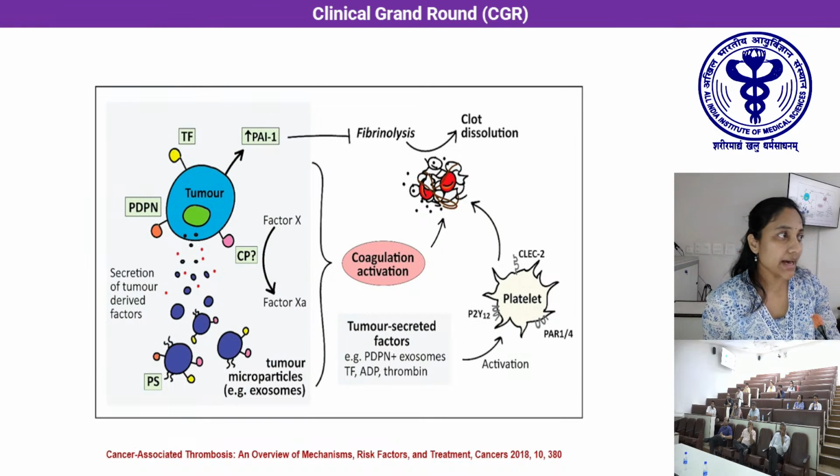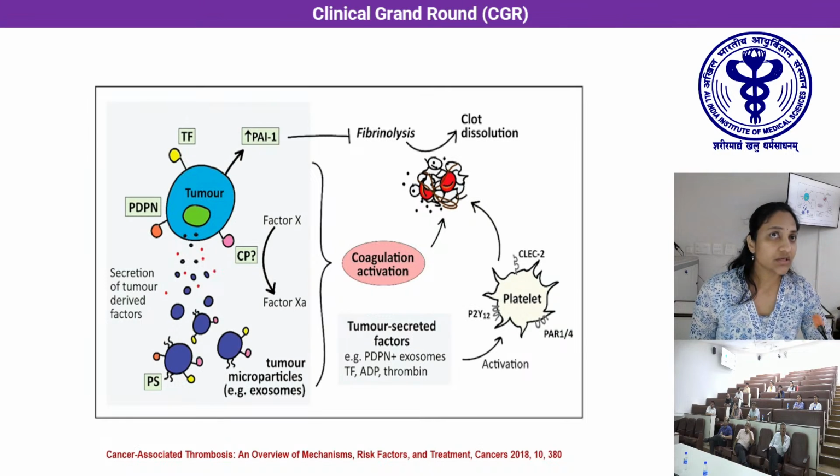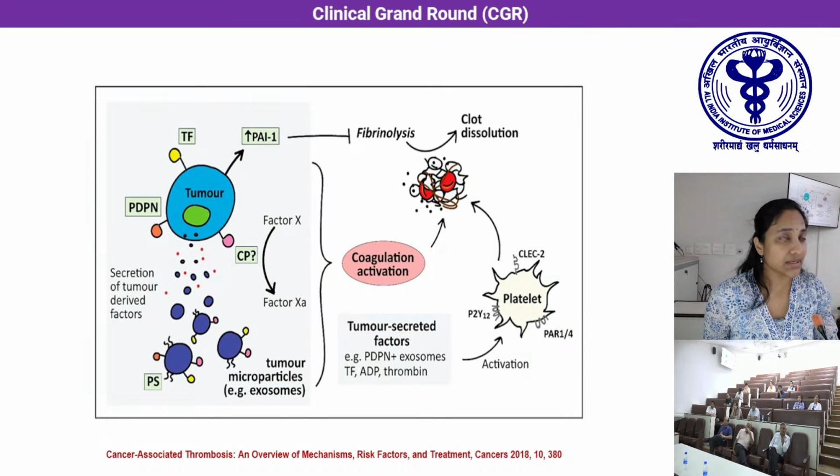To talk briefly about the direct mechanisms, tumor cells express tissue factor on their cell membrane, which is a key initiator of the coagulation cascade. Along with that, there is an expression of cancer procoagulant, which is a serine protease which will directly activate factor 10 to 10A, and also podoplanin expression, which will activate the platelets through CLEC2 receptors. There is a secretion of tumor microparticles or extracellular vesicles. These are nothing but membrane-bound tiny particles without DNA, and these membranes also have the same factors as the tumor cells because they are formed from the same cell membrane.